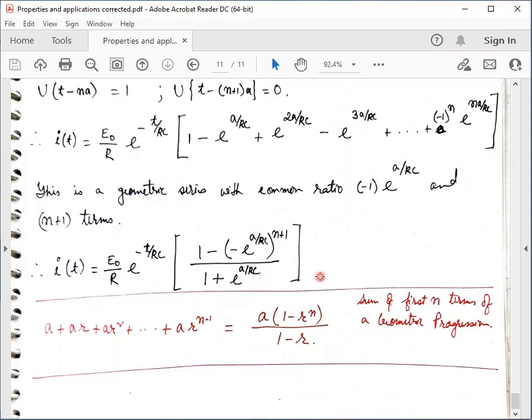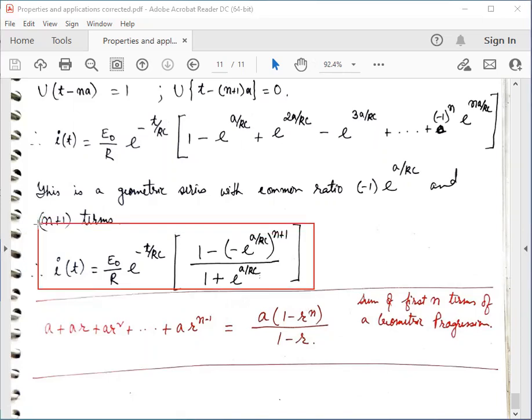I repeat, this is the expression for the current when the time lies between na and n plus 1 times a.